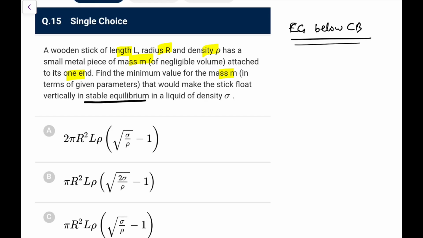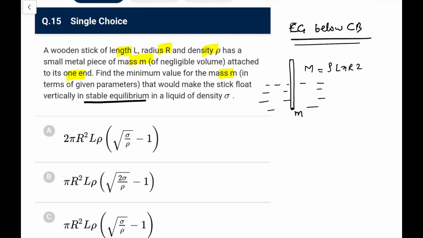Now, if it is floating vertically like this, whatever be the height in it, the center of gravity is attached to one of the ends, definitely at the lower end. So let's say this is M. Its mass would be rho L into pi r square.